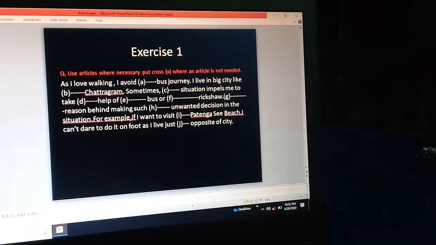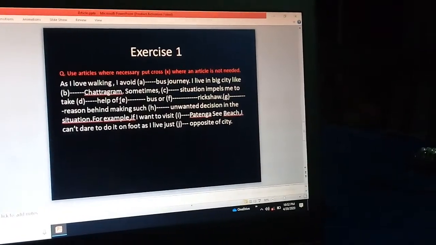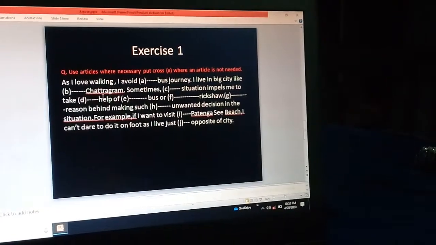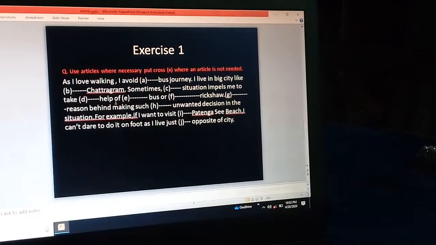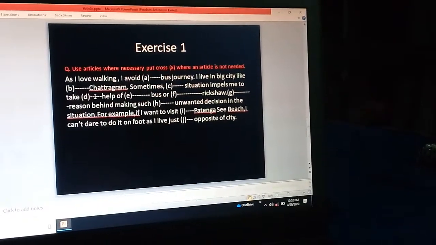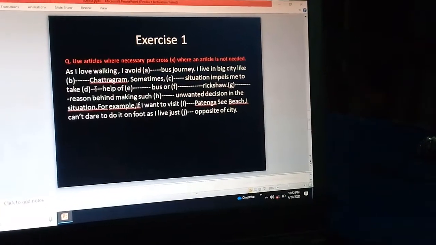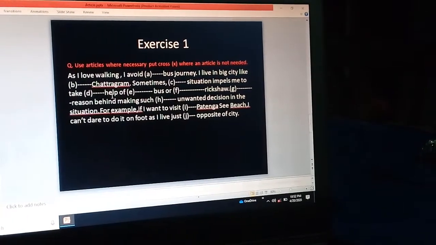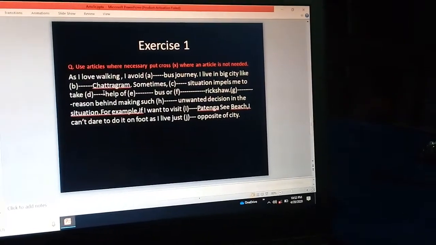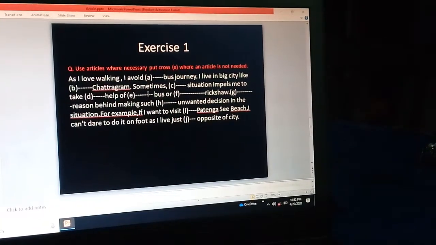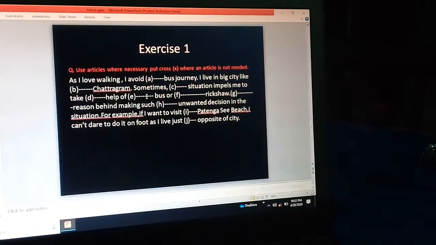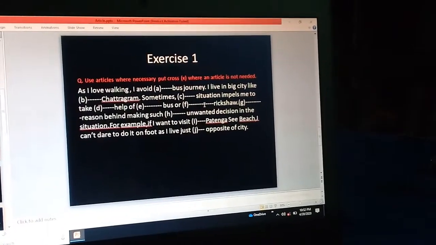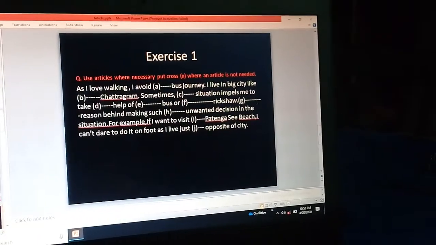Then me to take dash help of. We told you when you get noun plus of, you use here article the. That is very common in case of 99% use of article. If you get noun then of, you must use here the. Then here it will be the cross because bus is the name of the transport. Here also it will be the cross because rickshaw is the name of the transport.